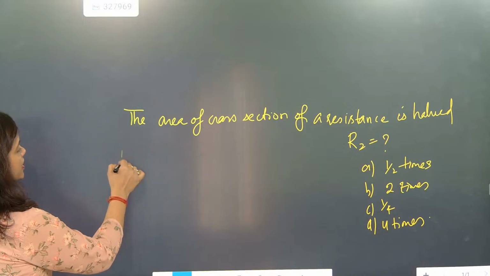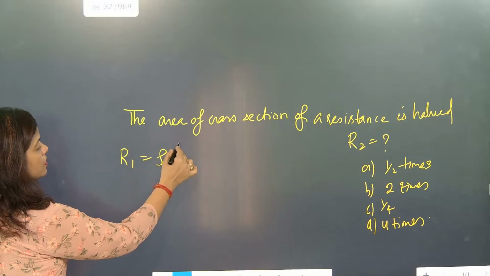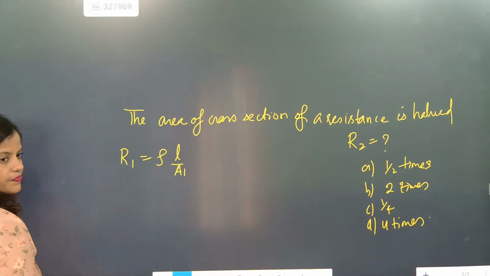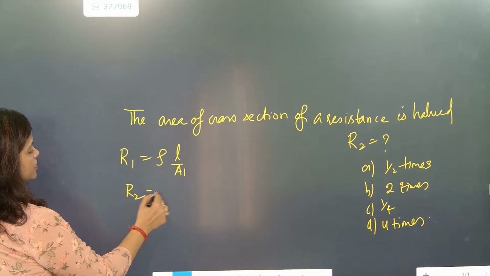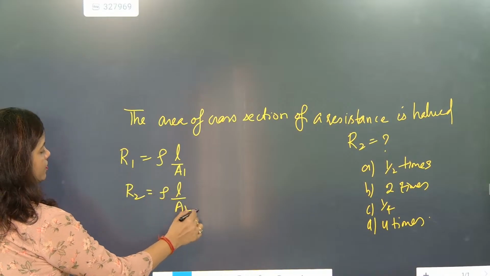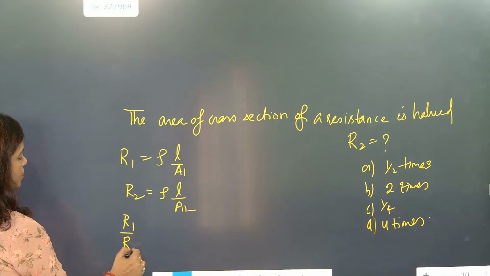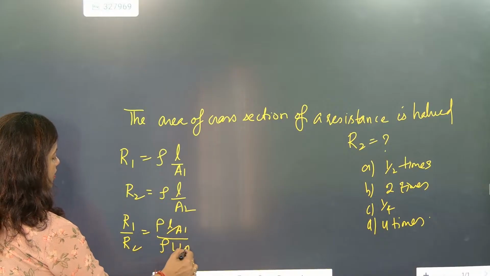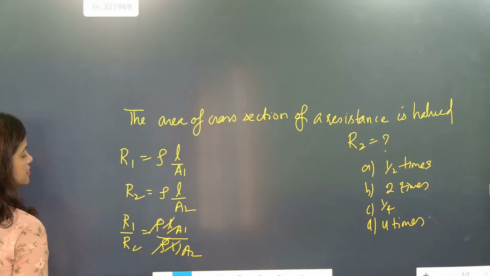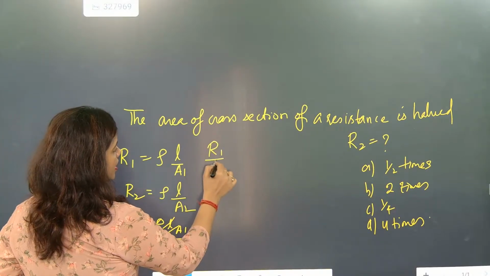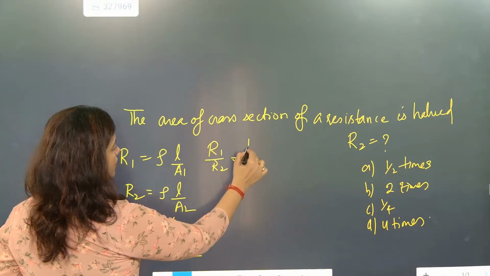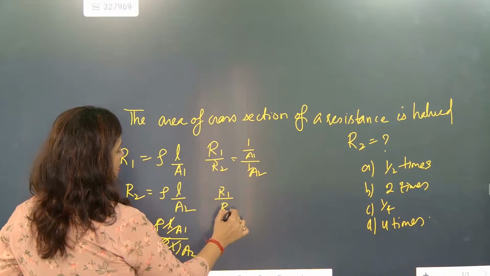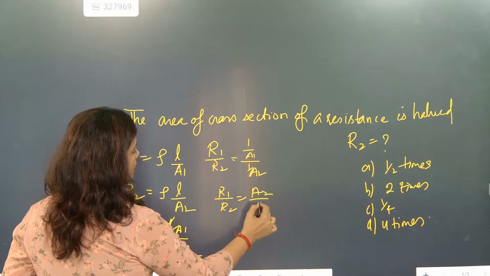So how are we going to say R1 is equal to rho L by A1 and R2 is equal to rho L by A2. So R1 by R2 is equal to rho L by A1 over rho L by A2. So rho and L cancel. So R1 by R2 is equal to 1 by A1 over 1 by A2. So it will become R1 by R2 is equal to A2 by A1.